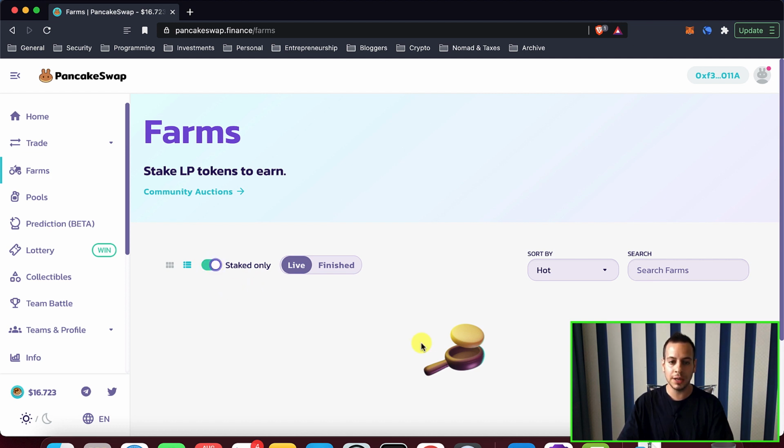So if you stake your tokens in the farms and you click the small toggle button, staked only, and you suddenly cannot find them anymore, you might freak out like, where is my money, where are my tokens? But don't worry, hopefully we're gonna solve this issue.